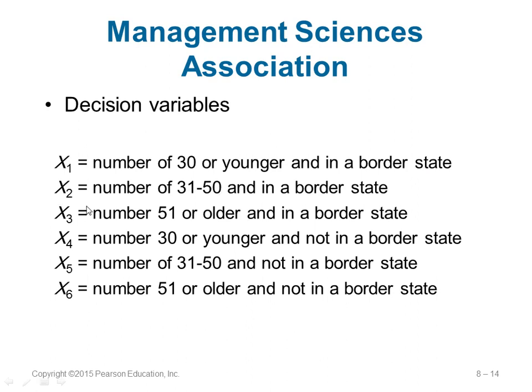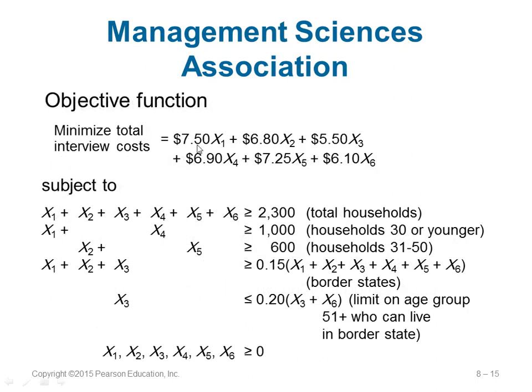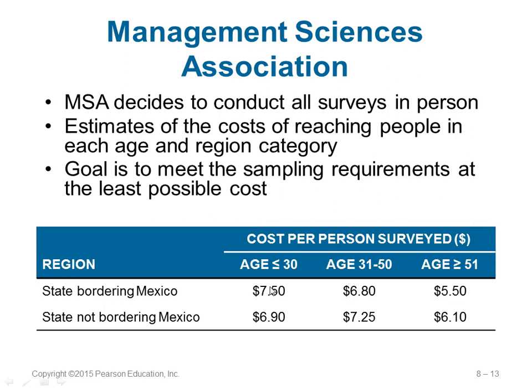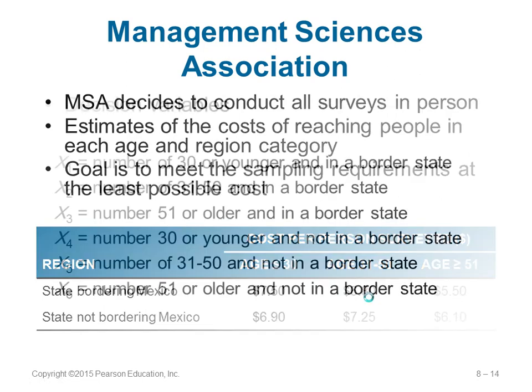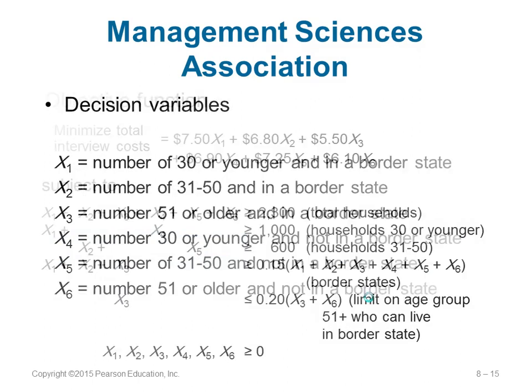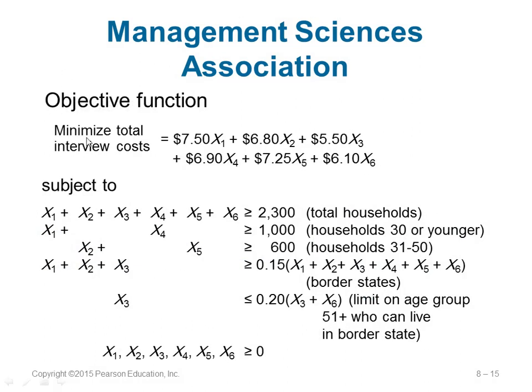X2 is 31 to 50, X3 is 51 and above. So X1, X2, X3 are in states that border Mexico. X4, X5, X6 are in states that do not border Mexico. Again, the same ages: less than or equal to 30, 31 to 50, and 51 and above. For each one, you can see the cost which is mentioned here, 7.50, 6.80 and so on and so forth. So just apply those costs because we want to minimize the cost here. This is a minimization function.